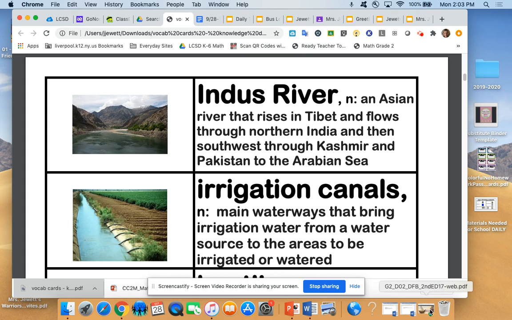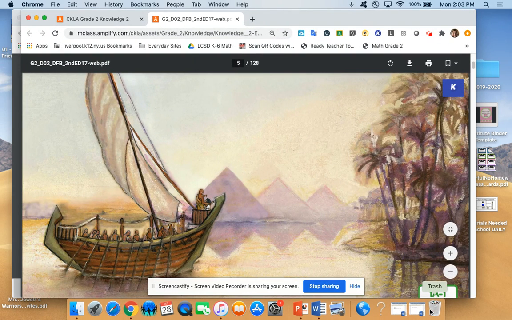Before we start reading, there are some things we needed to talk about. First of all, our title is about early ancient Asian civilizations. And the word ancient means very, very old. Now, I also want you to think about what the word civilization means. A civilization is an advanced or very developed society that often had cities, farming, leaders, writing, or a religion in it. So it had all of those pieces.